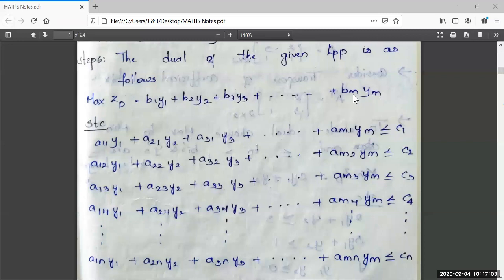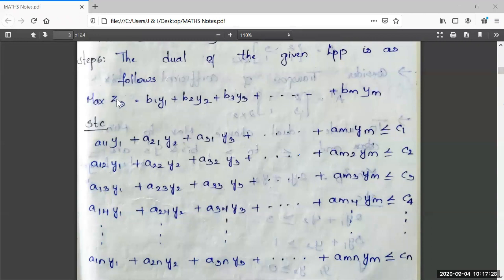Because in primal LPP there are only m constraints and only m bi's: b1, b2, b3, and so on up to bm. Their product b1y1 plus b2y2 plus b3y3 plus so on plus bmym is the objective function of the dual LPP.